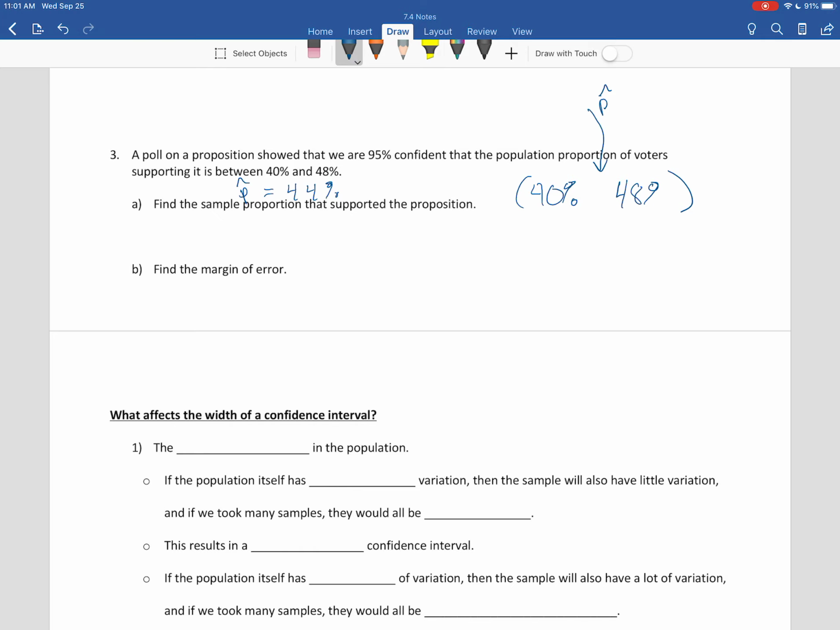Then the margin of error is that plus minus amount. It's just not going to let me write anywhere. Okay, plus minus. This goes down here. So how much from 44% do we go up and down by? 4% in this case. So you might want to say plus or minus 4% in either direction for that one.